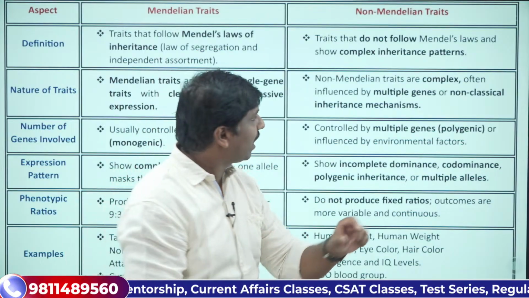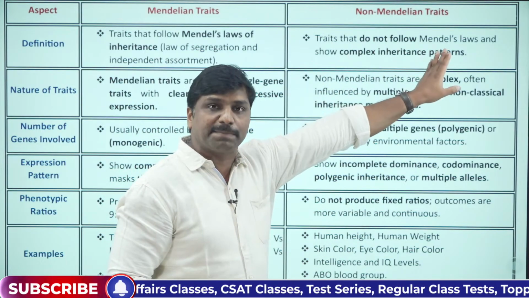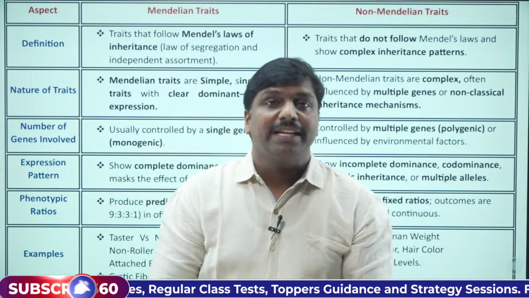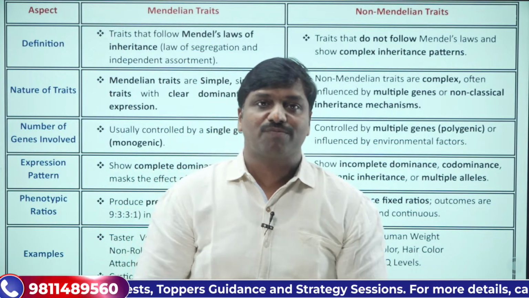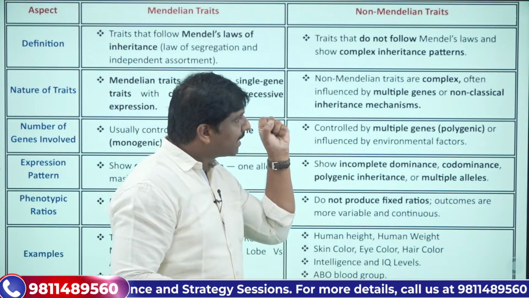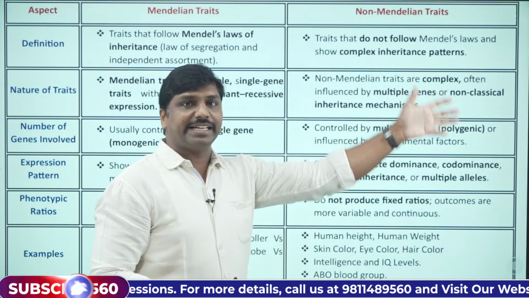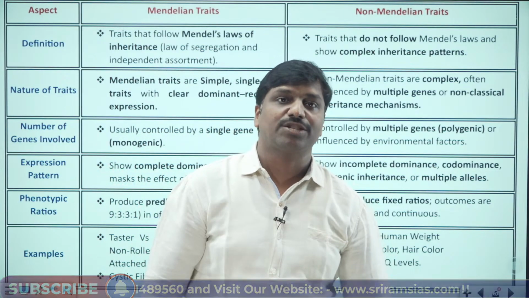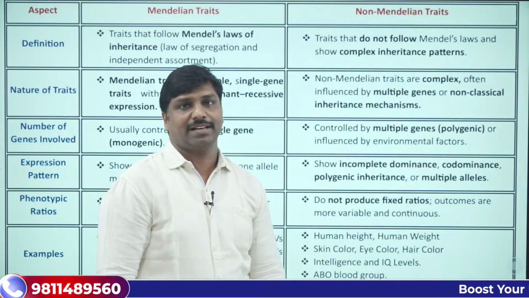That means they follow a kind of complex inheritance pattern because they are governed by many genes. That's why the inheritance is known as polygenic inheritance. So they follow the pattern of polygenic inheritance, and that's why they do not follow a single pattern.